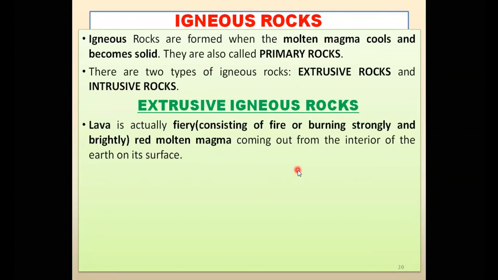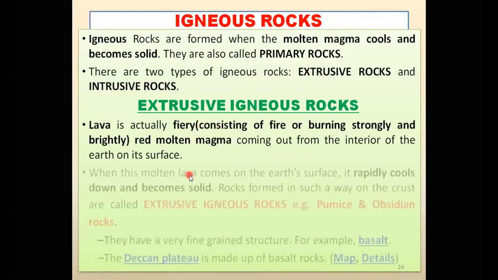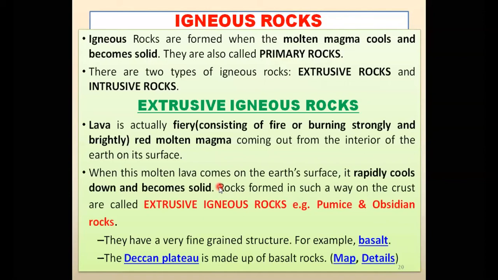Earth के अंदर से वो कहाँ आ जाता है? On the surface of the earth. Actually, when it lies inside, its name is magma, but when it comes out, it is known as lava. This lava comes onto the surface of the earth, and it rapidly cools down and becomes solid. और वो ठंडा होने के बाद क्या बनता है? Solid बन जाता है. And this solid piece is known as rock.